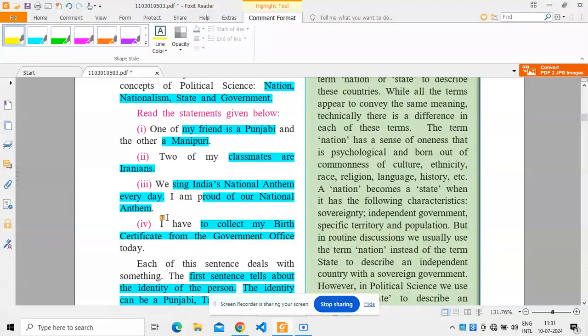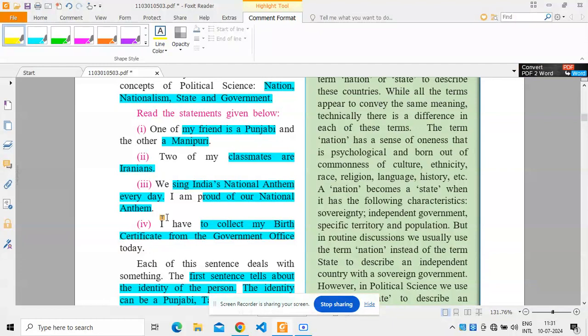And the third statement, we sing India's national anthem every day and I'm proud of the national anthem. This denotes the emotional attachment to your homeland, being sentimental about your national anthem, that belongingness to a particular nationalism, that is India or Bharat.